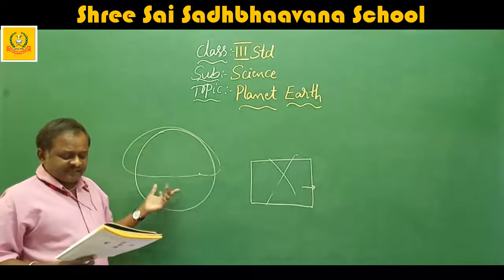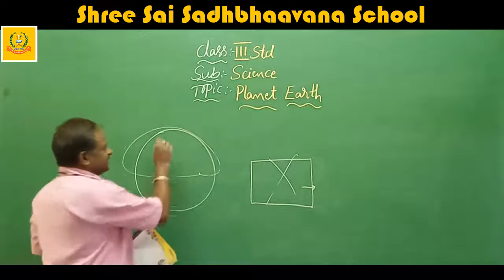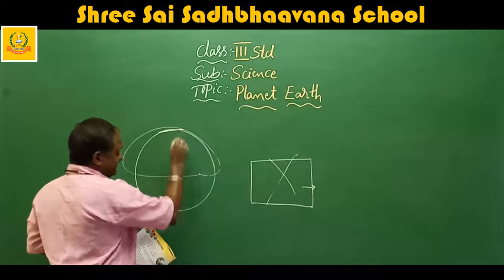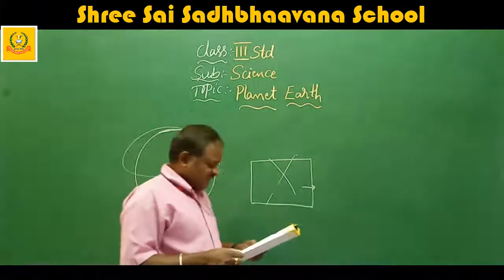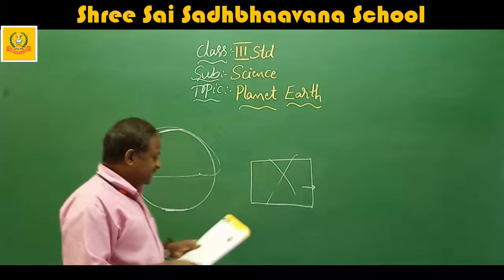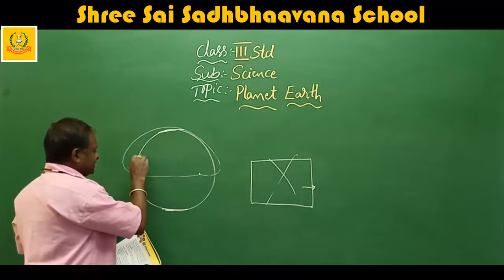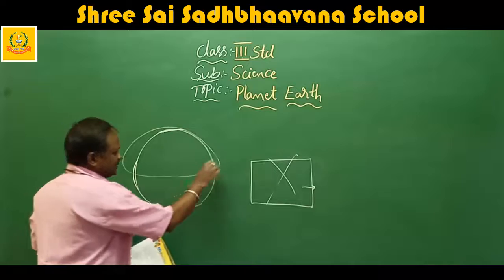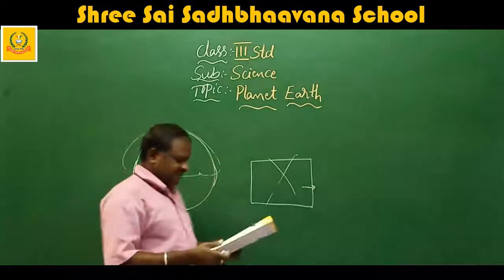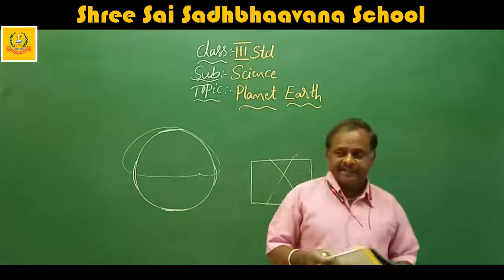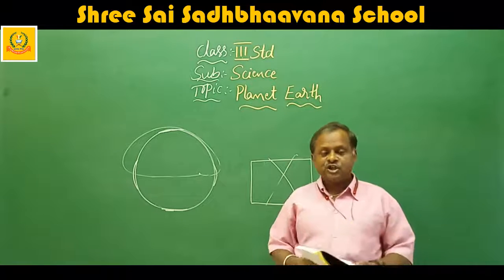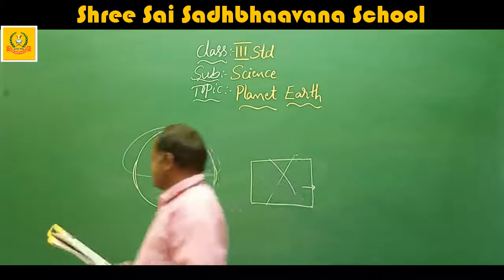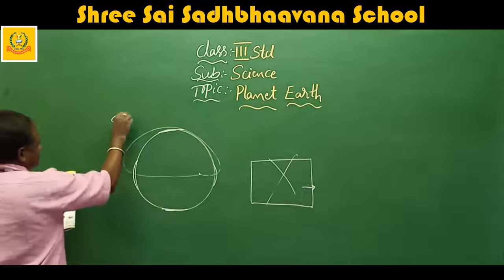The earth is slightly flattened at the top. Here it is flat and at the bottom also it is flat, and it bulges at the middle, like this, like a pumpkin. The earth's shape is also described as the geoid figure. It is also called the geoid figure.